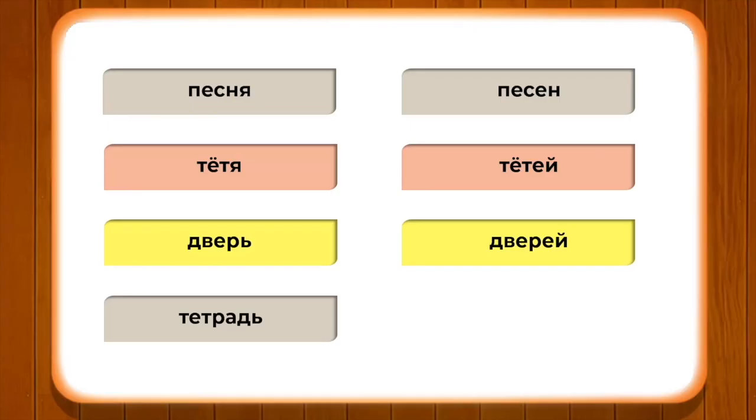Now, let us talk about a few exceptions in this case. We know that in feminine gender in nominative we have мать, дочь. The plural form for мать is матери, for дочь is дочери, but if we change from singular to plural in this case, it would change as мать, матерей, дочь, дочерей. So, we have to learn these exceptions as well.